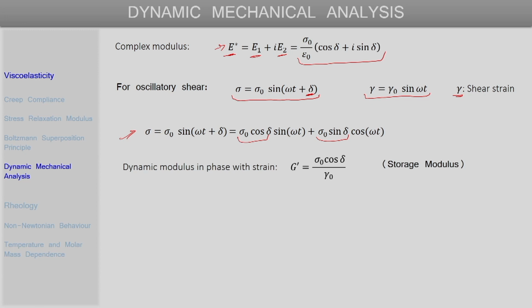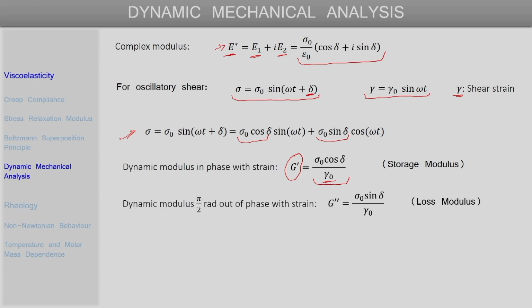And the dynamic modulus that is in phase with the strain, which is the storage modulus, is represented in the case of oscillatory shear by the symbol G prime usually. That is defined as sigma naught cos delta by gamma naught, and the modulus that is out of phase by pi by 2 radian from the strain is defined as sigma naught sin delta by gamma naught, and this is represented by G double prime typically, and this is the corresponding loss modulus.